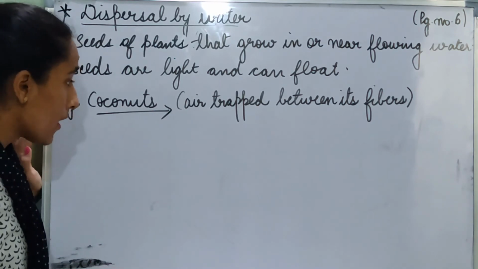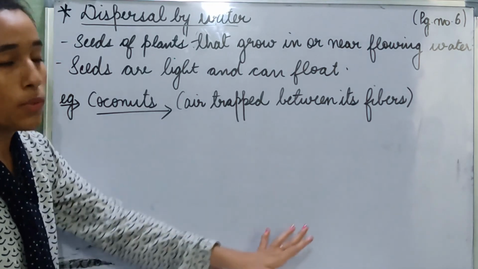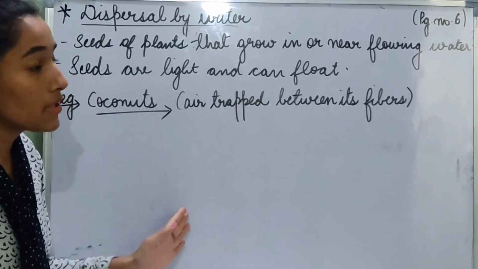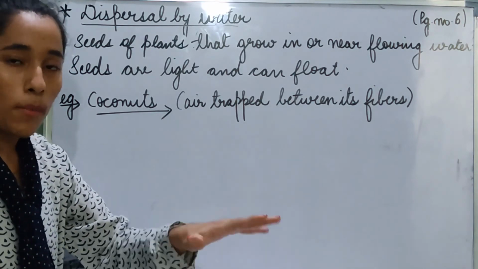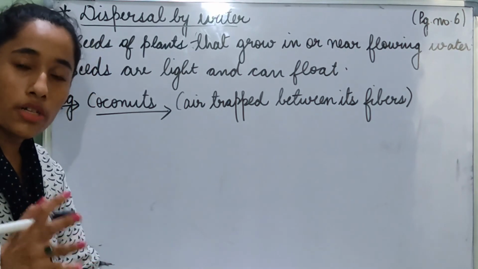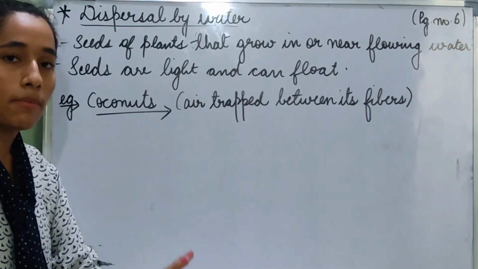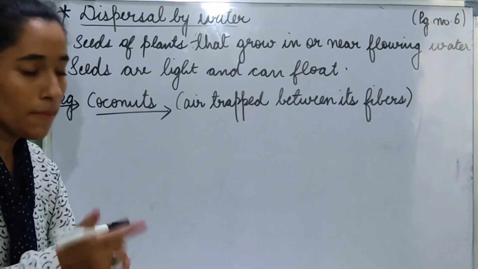For example, coconuts have air trapped between their fibers, which enables them to float very easily and very far away from the parent plant. The flowing water carries the seed far away from where it was formed. So it is easily dispersible.